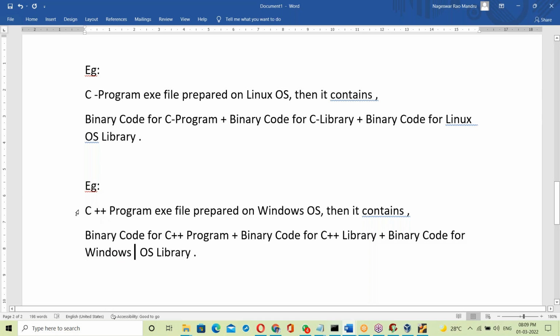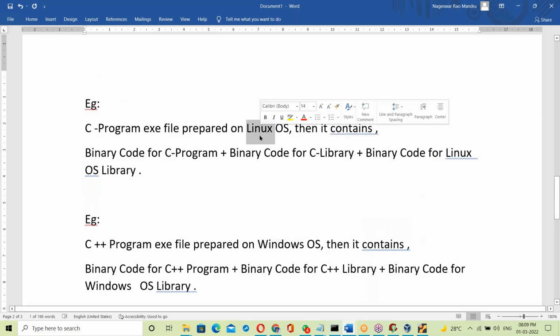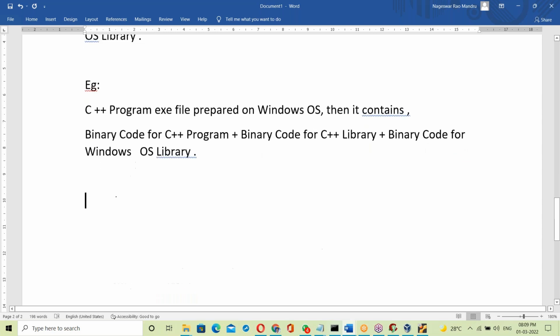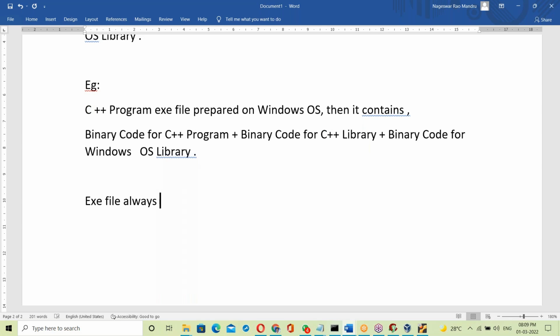Okay. That program may be anyone, the exe file may be anyone, and it is always linked with the OS library. If it is generated on Windows base, it links with the Windows OS library. If it is on Linux base, it links with the Linux library. If it is Unix base, it links with the Unix OS library here. Yes, the exe file always links with the OS library.